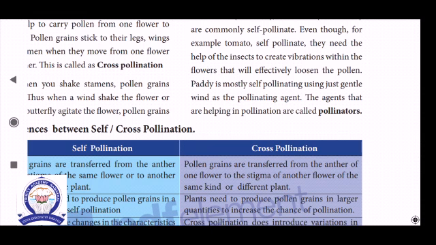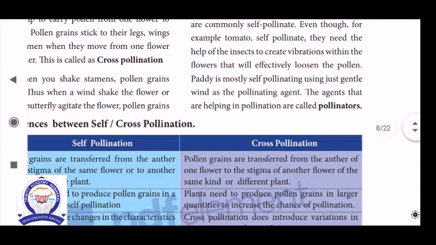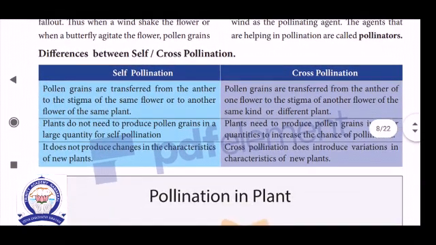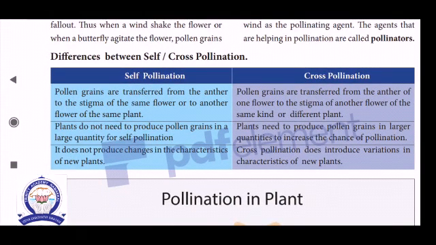Example: birds, bees, honeybees, all kinds of animals, including human beings, are also agents. Then abiotic means the non-living, like wind and water. These are also agents. Okay, see below. There is a difference between self-pollination and cross-pollination.